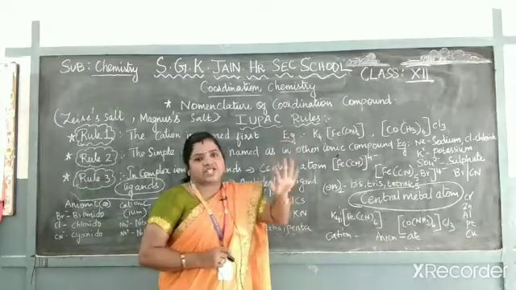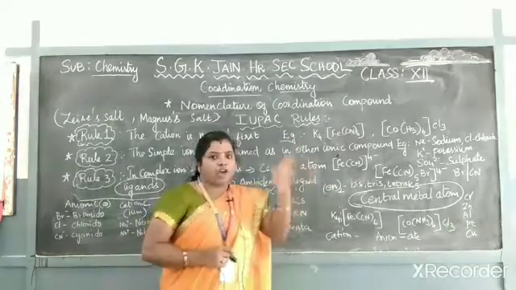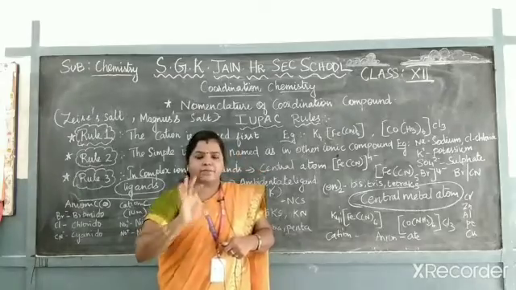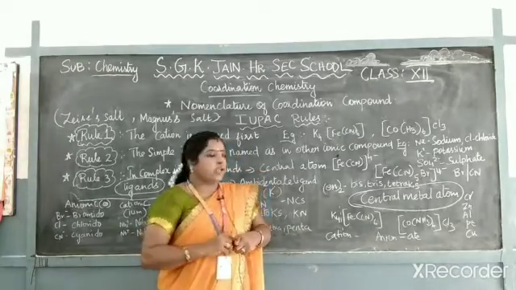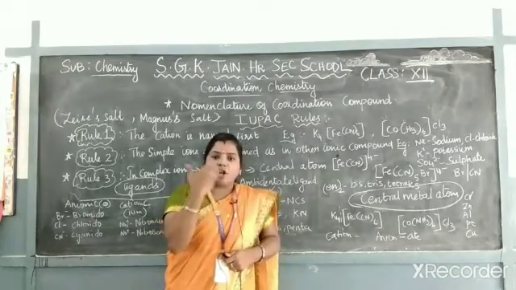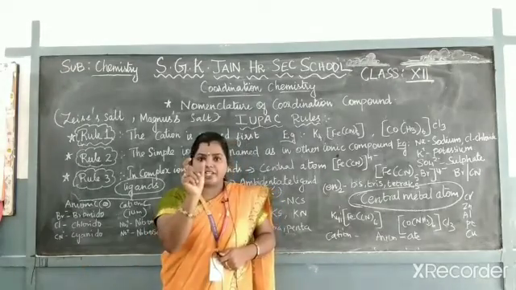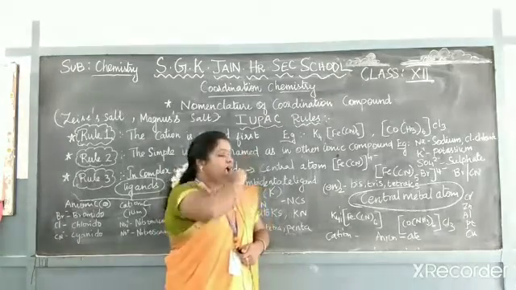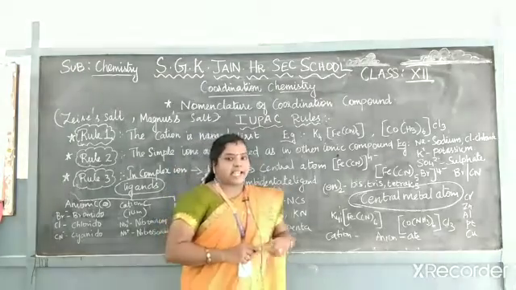Simple means as such, the name will be there, whether it is a cation or an anion, whatever it is. Simple substance means it is given a simple name, a common name, a normal name. Complex means whether it is a cationic complex or an anionic complex, whatever it is. First you give the name for the ligands followed by the ion. Let's see the example.